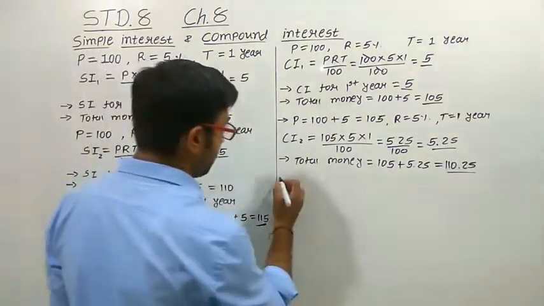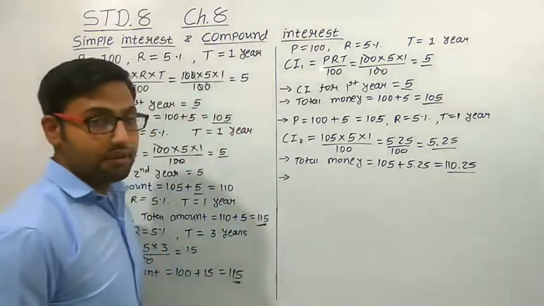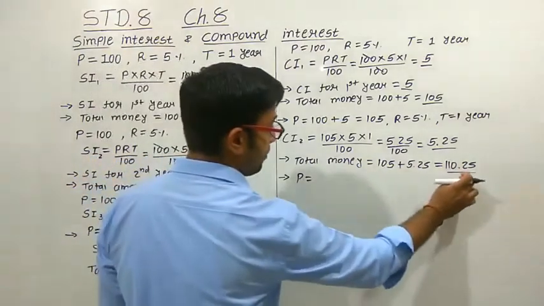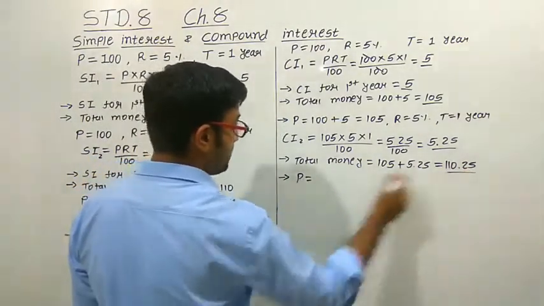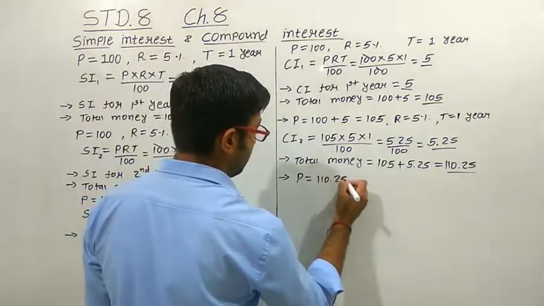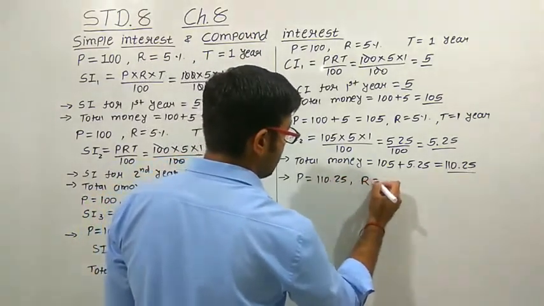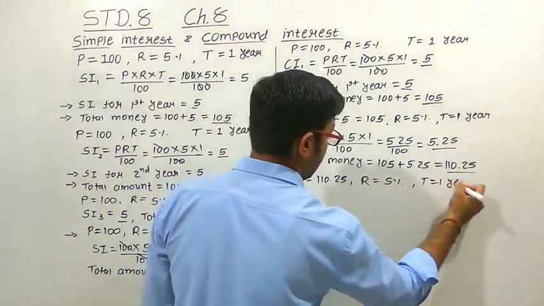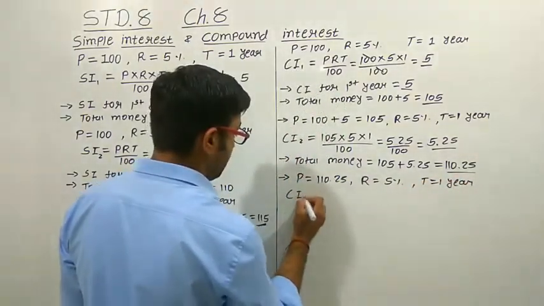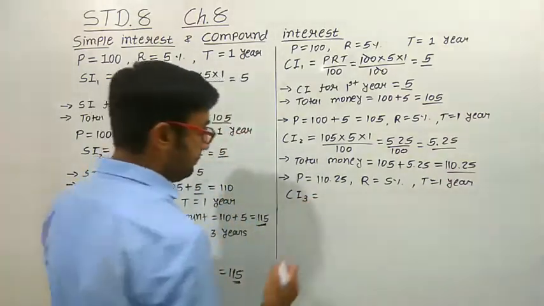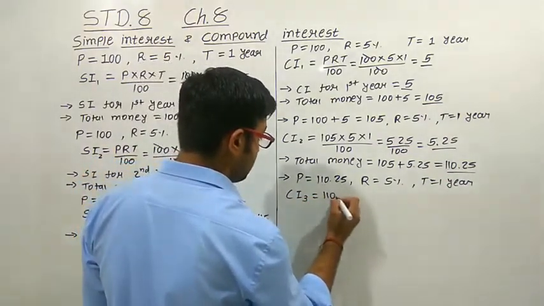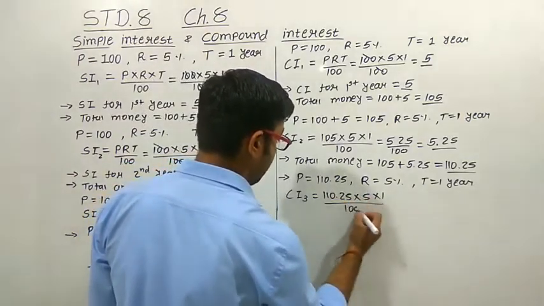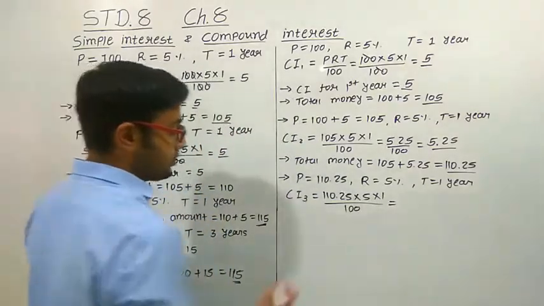Let us calculate for the third year. Now you know what the amount will be for the third year. The principal amount has changed, it is 110.25. The rate of interest again will be 5% and the time duration is 1 year. So the compound interest for the third year will be: principal amount 110.25, rate of interest is 5, time duration is 1, upon 100. Okay, so let us calculate.